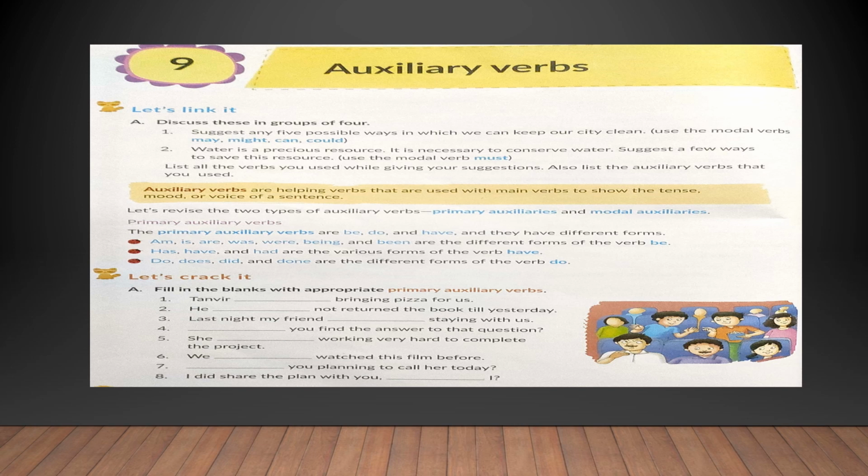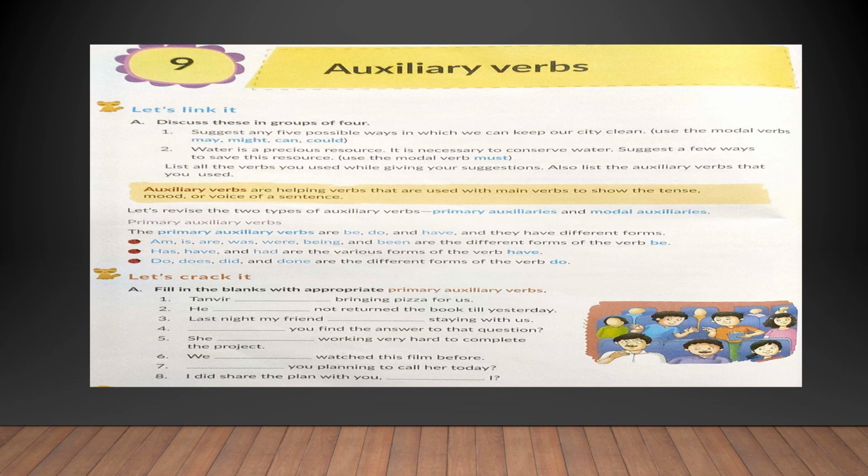Now based on our previous knowledge of primary auxiliary verbs and the definition that we have just seen, let us focus on the exercise at hand. Fill in the blanks with appropriate primary auxiliary verbs. Tanveer dash bringing pizza for us. Is bringing pizza for us.